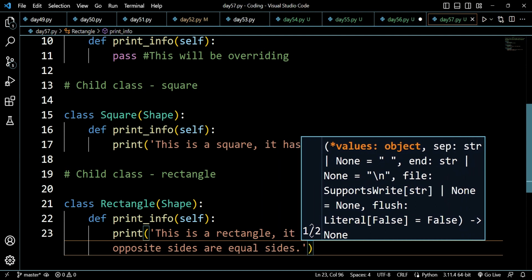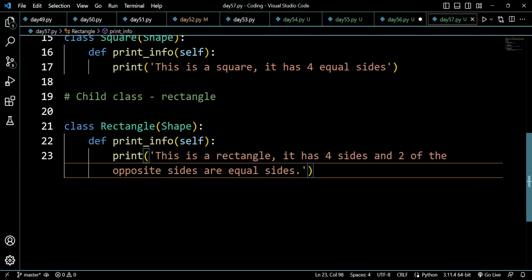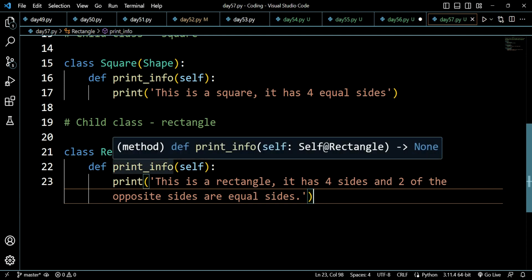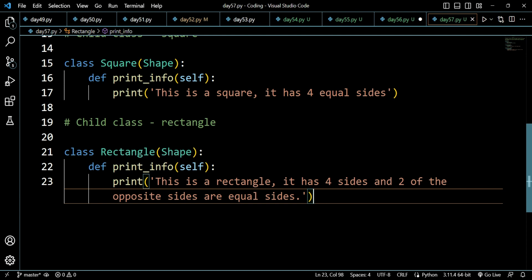I hope now you have understood how things will go. I am just writing a very brief introduction of the shape. This is a rectangle, it has 4 sides and 2 of the opposite sides are equal. This is what I have written.